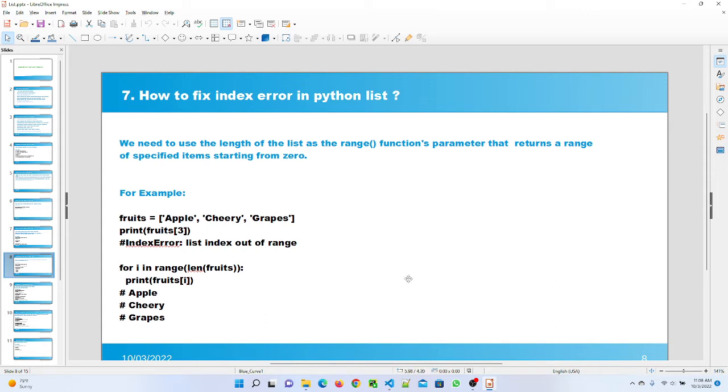So how to fix this error? For that I have to use the range function. I mention here for i in range, and I give the len function. I put my list, fruits, and after executing it gives me the 3 values. So if we want to fix the index error, we have to use the range function in Python.